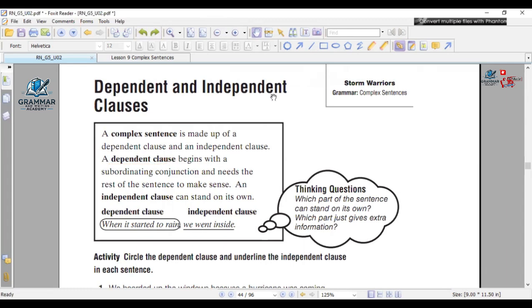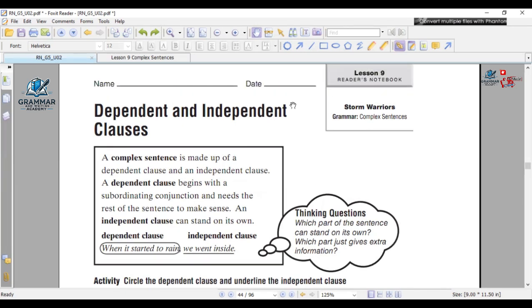Dependent and independent clause. A complex sentence is made up of a dependent clause and an independent clause. A dependent clause begins with a subordinating conjunction and needs the rest of the sentence to make sense. An independent clause can stand on its own. Dependent clause: when it started to rain. Independent clause: we went inside. Thank you so much here, Ayman.